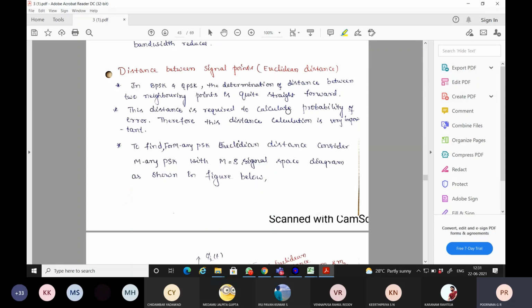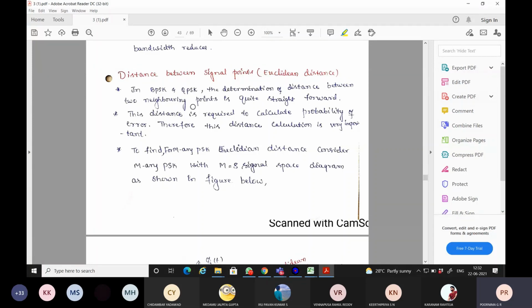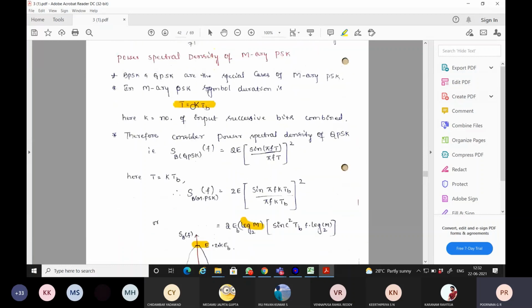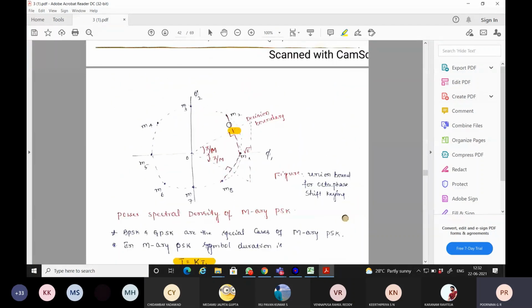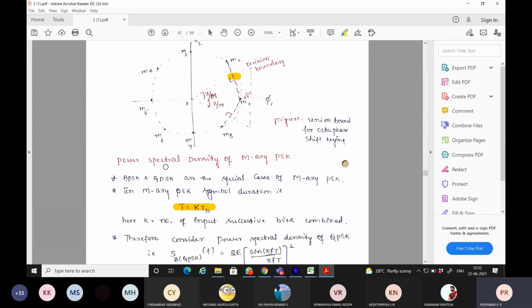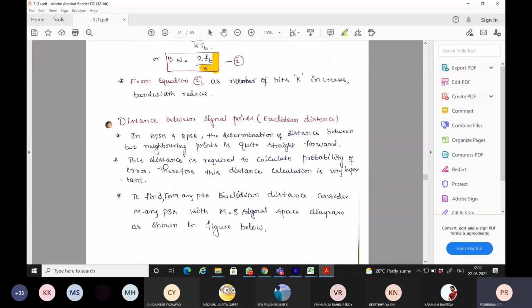So how will the threshold point, or the decision boundary point, be calculated between the two message points? We are going to fix it with respect to the Euclidean distance computations. In binary phase shift keying and QPSK, as we have already seen in the signal space diagram, how can we compute the distance between any two subsequent message points, M1 to M2, M2 to M3, M3 to M4, or M4 to M5?